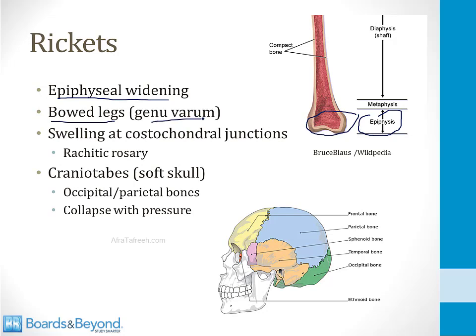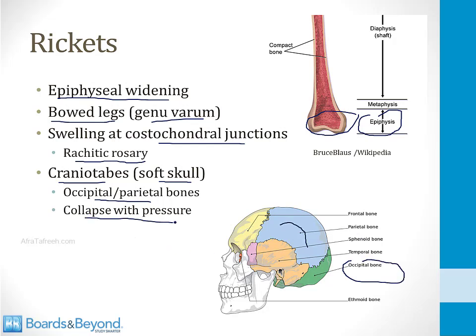This is called genu varum. I'll show you a picture of this in a minute. You can also see swelling at the costochondral junctions in the sternum. This can create a finding called the rachitic rosary, which I'll show you a picture of in a minute. And then in the skull, you can get craniotabes, which means a soft skull. The occipital and parietal bones are particularly vulnerable to this. This is the occipital bone here. This is the parietal bone in blue. They can become soft and collapse with pressure in children who have severe cases of rickets.